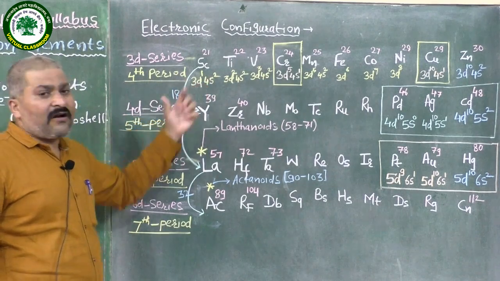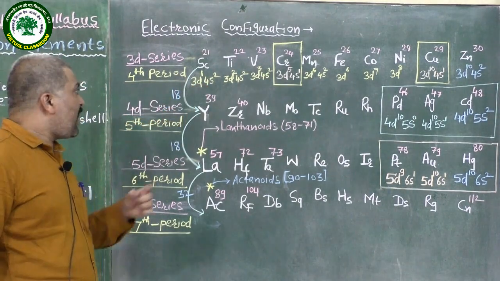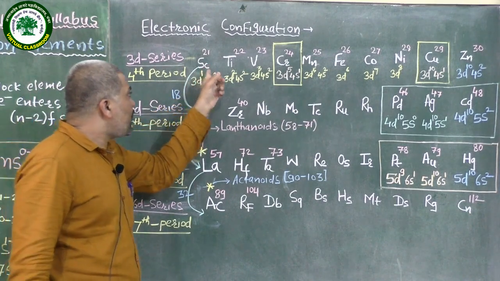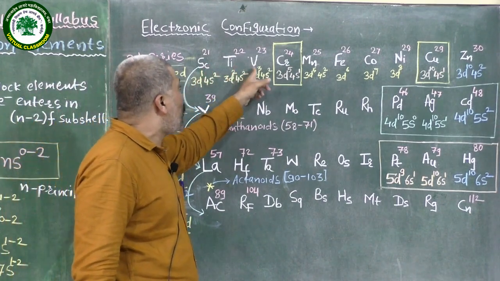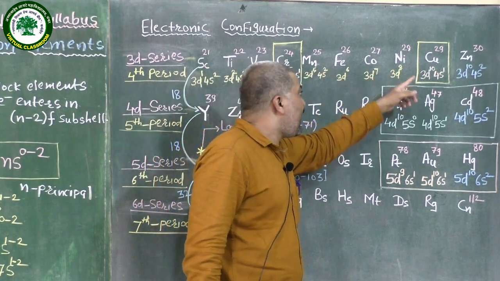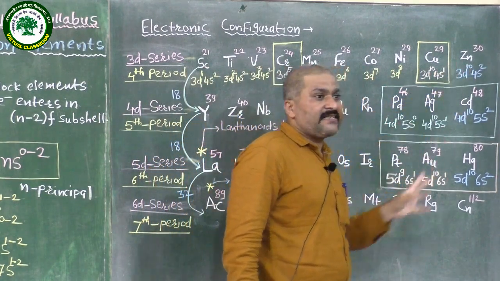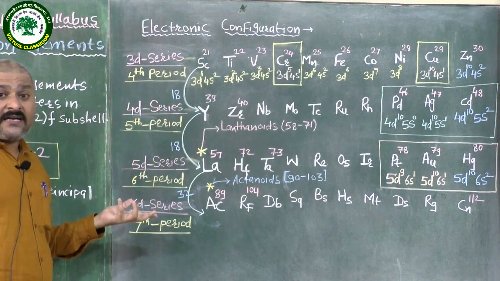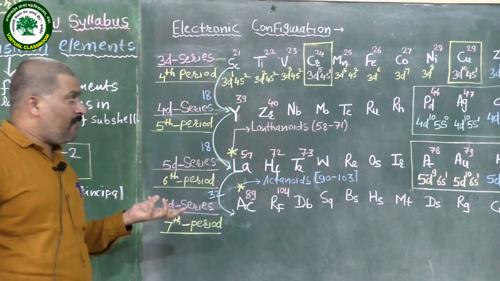The elements are: first scandium, second titanium, vanadium, chromium, manganese, iron, cobalt, nickel, copper and zinc. These are the 10 elements. Let us see how we can write the electronic configuration.